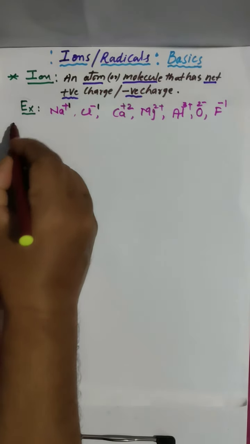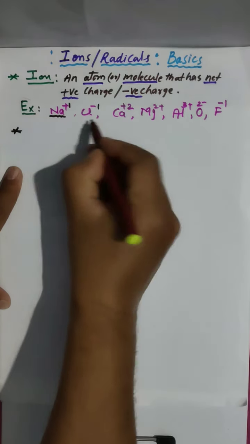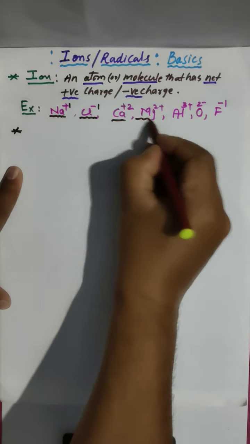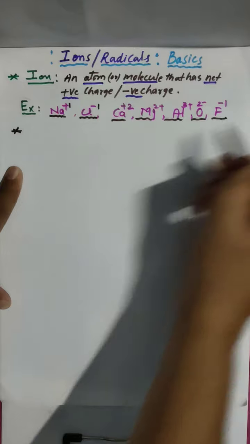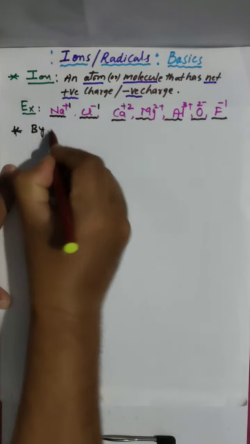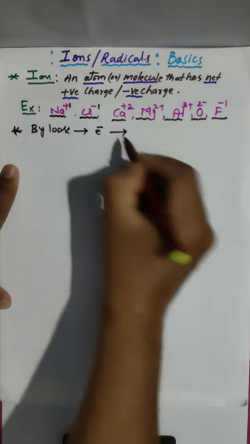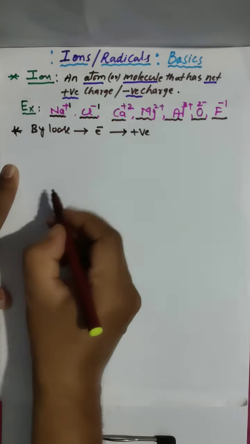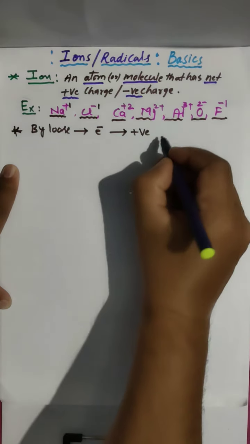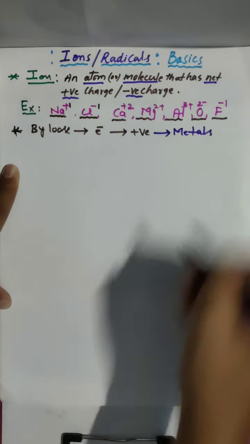How are these forming? Some are positive ions, some are negative ions. By losing electrons, you get positive charge. Generally, metals lose electrons.